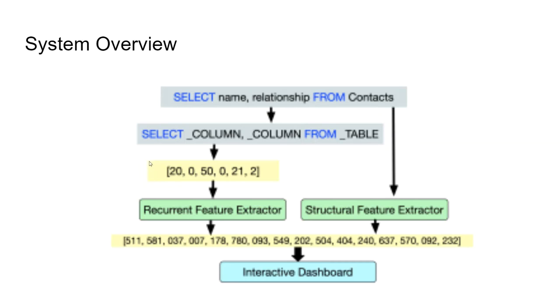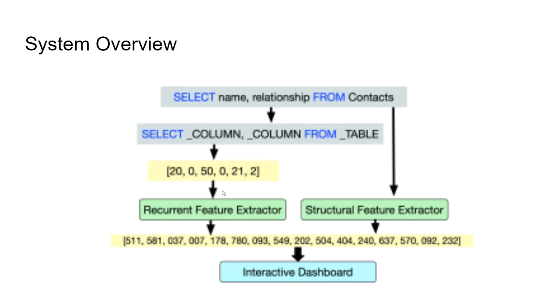So here we tokenize, here we switch these tokens with their indices in our list of tokens. We then feed that into a recurrent feature extractor composed of an LSTM module. These are commonly used for NLP, or natural language processing. And on the other side, we feed the original query into a structural feature extractor, which is simply a bag of words model that operates by taking the word counts from each query and giving us a notion of structure.